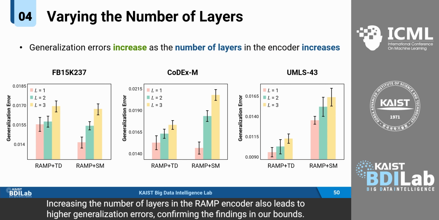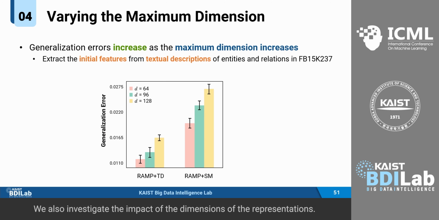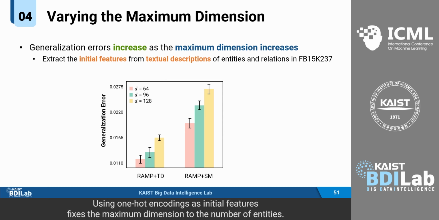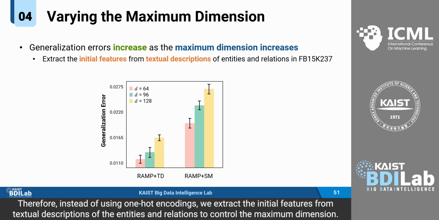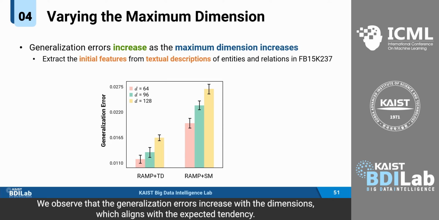Increasing the number of layers in the recurrent encoder also leads to higher generalization errors, confirming the findings in our bounds. We also investigate the impact of the dimensions of the representations. Using one-hot encodings as initial features fixes the maximum dimension to the number of entities. Therefore, instead of using one-hot encodings, we extract the initial features from textual descriptions of the entities and relations to control the maximum dimension. We observed that the generalization errors increase with the dimensions, which aligns with the expected tendency.